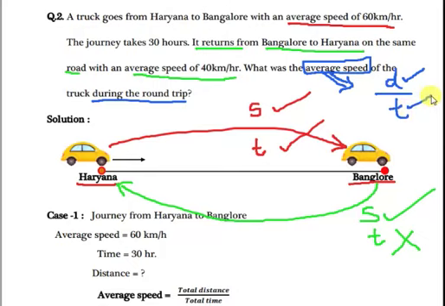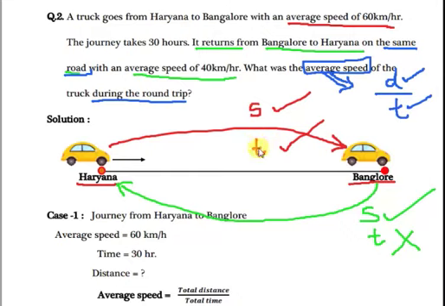So how to start? See, for this we will first pick this word. What is here? Average speed. We have to find average speed. Okay. So the average speed formula is total distance by total time. You know about this. Okay. It means we have to find out first the total distance and after that the total time. One by one we will collect the values.